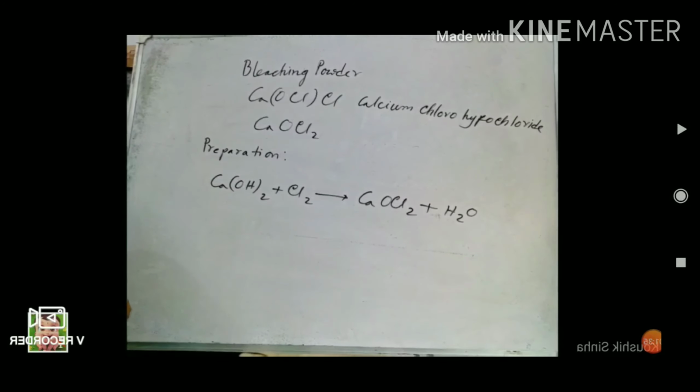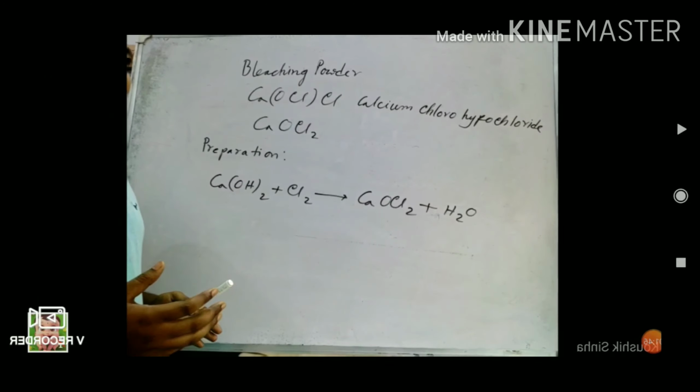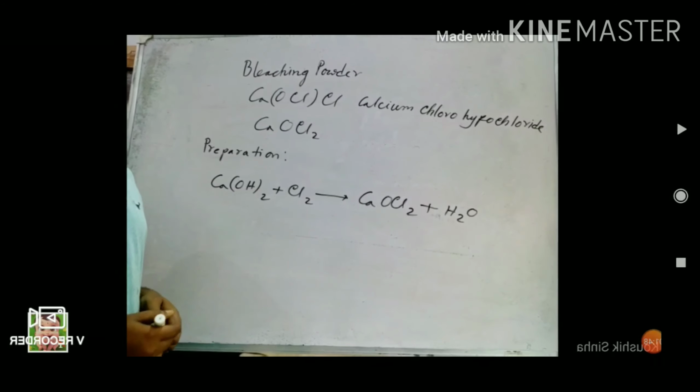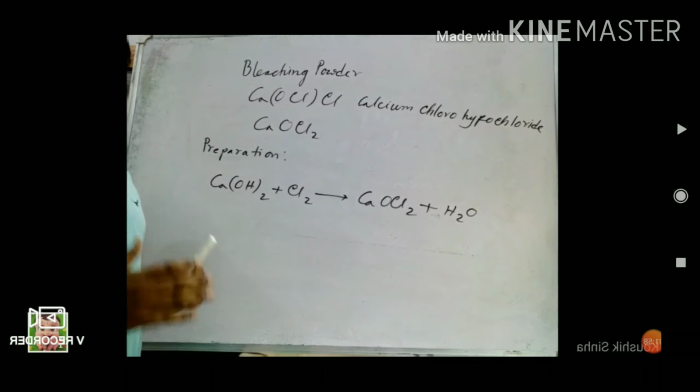Next, what is the property of that bleaching powder? If we keep bleaching powder for a longer time, it loses its bleaching property due to auto-oxidation. To prevent this, keep it in an airtight container.